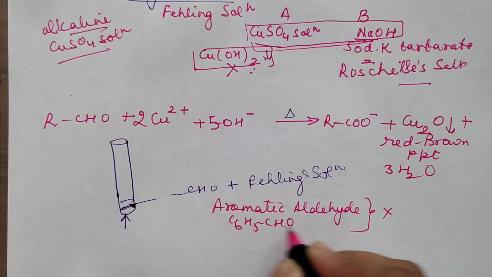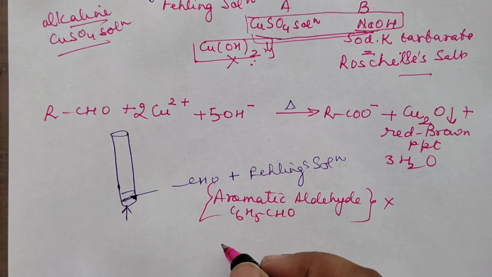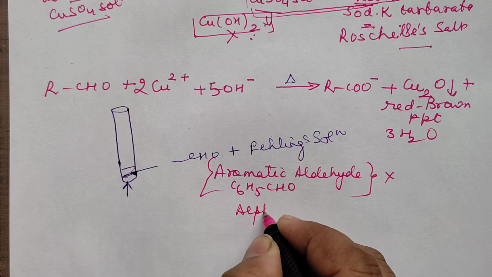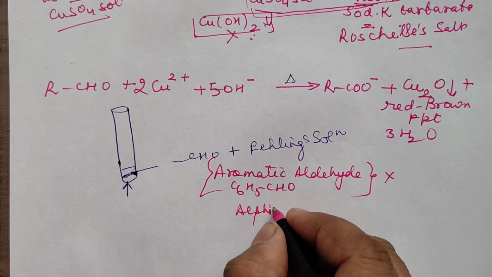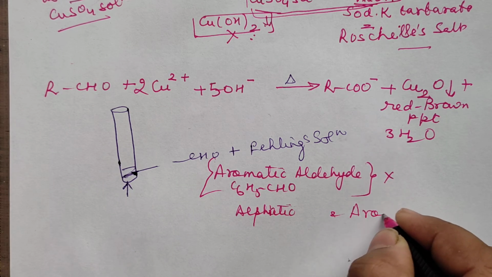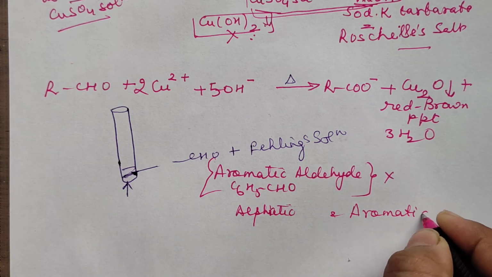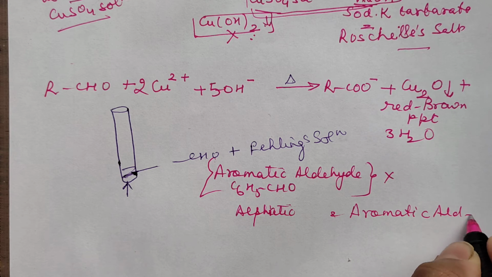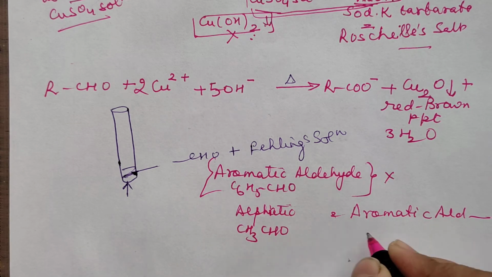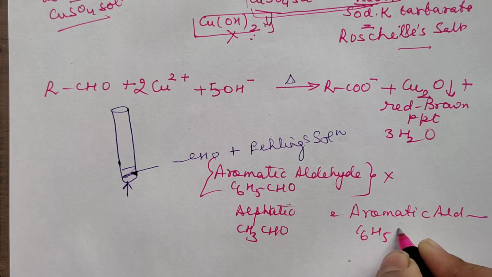Right? Suppose you are asked to distinguish between aliphatic and aromatic aldehyde like CH3CHO and C6H5CHO.